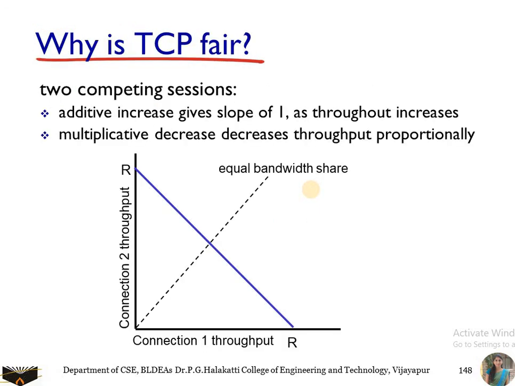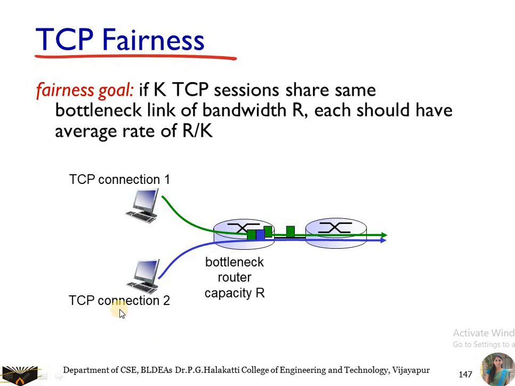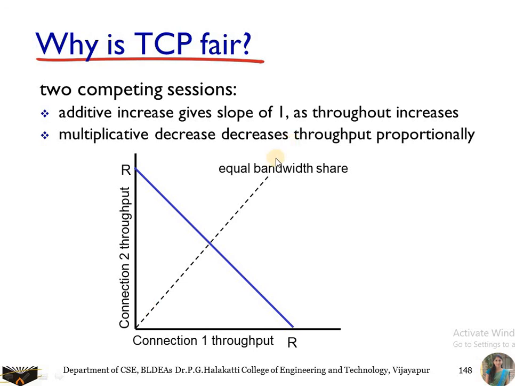How we are going to provide the fairness is equal division of the bandwidth, and if one of the clients stops sending the data, then the other can use that. Only when it stops sending the data can the other use it. So here we have the equal bandwidth share, and the connection is R by 2. If that is achieved, then you are going to achieve the highest throughput. This uses the additive increase and multiplicative decrease mechanism.